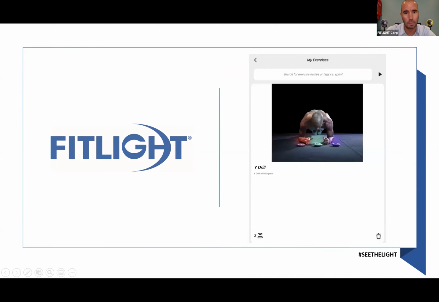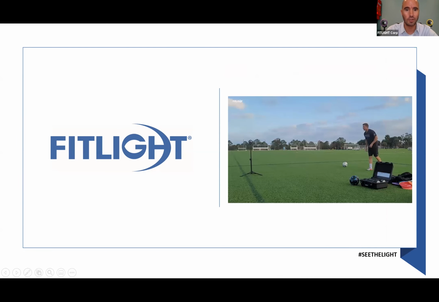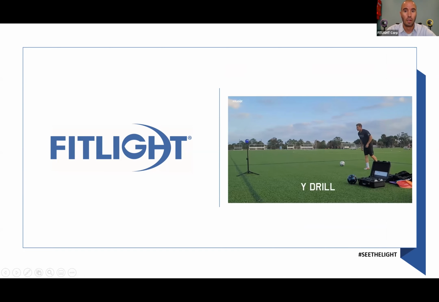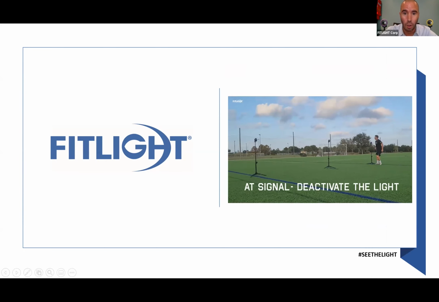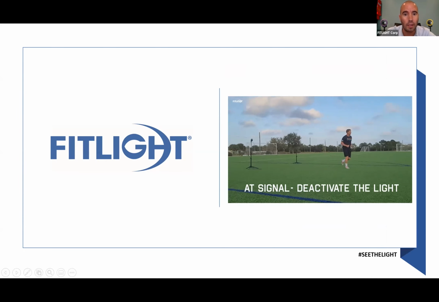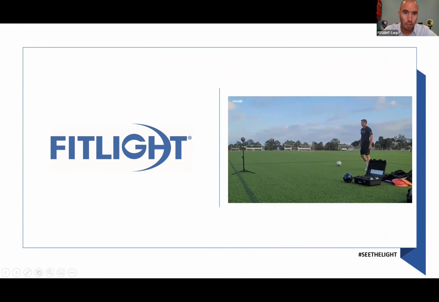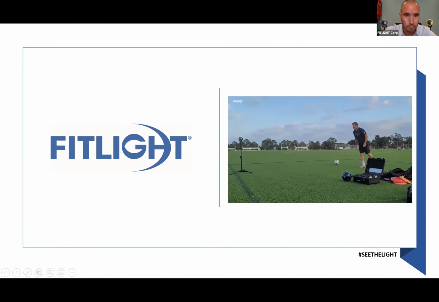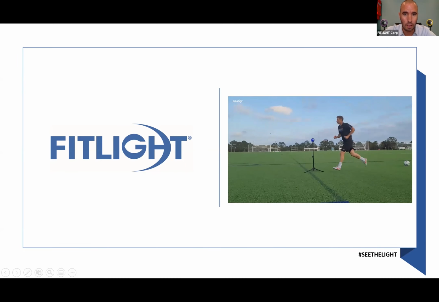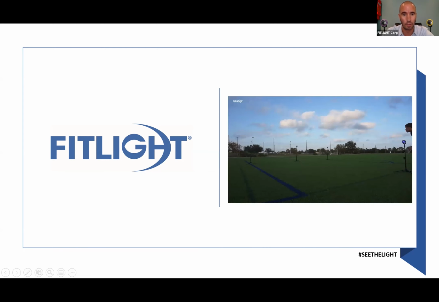And there you go, it's in my exercises. Okay, what does that look like in real life? Again, this is Mike Podier from Pinnacle Sports Lab. He runs past 1 light, and he actually has 3 lights that he has to change direction to. Again, the first light goes on. He runs past it, and he has to deactivate the light that goes on next.